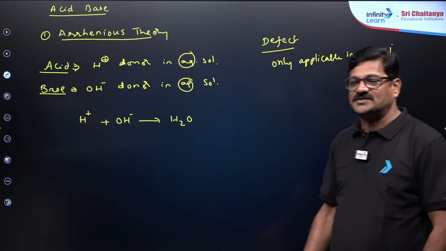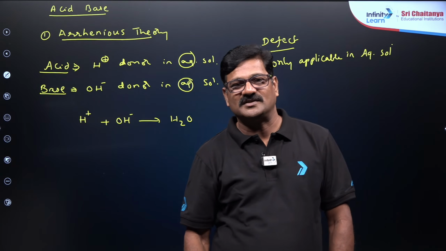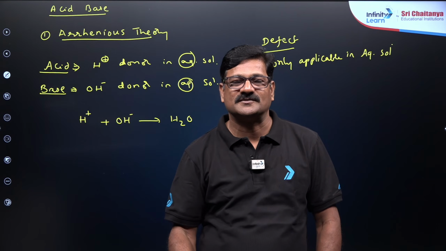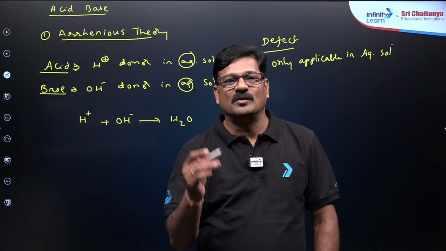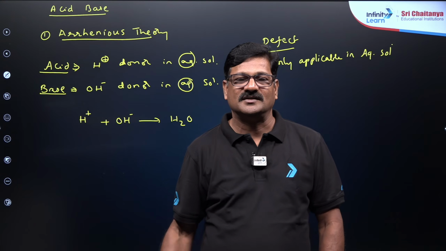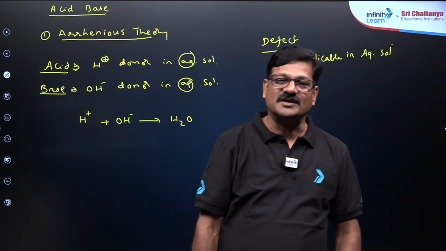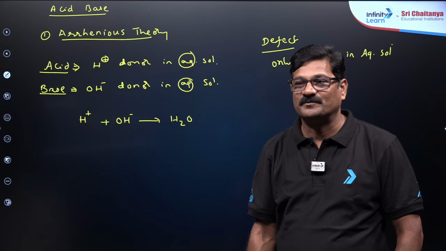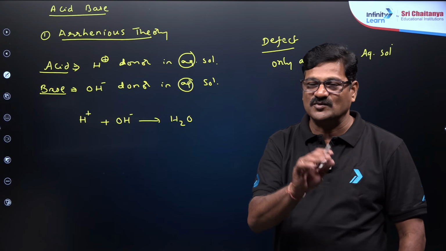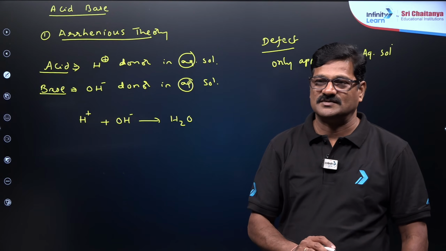You want to say HCl vapor is an acid? Arrhenius has no explanation. Oxides of non-metals are acidic, he cannot explain it. He wanted it to dissolve in the water. And the basic nature of ammonia is not explained. Nothing is explained. He is confined to just aqueous solutions.